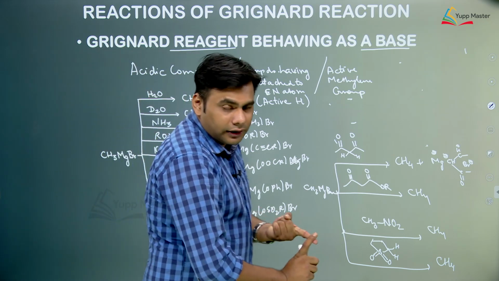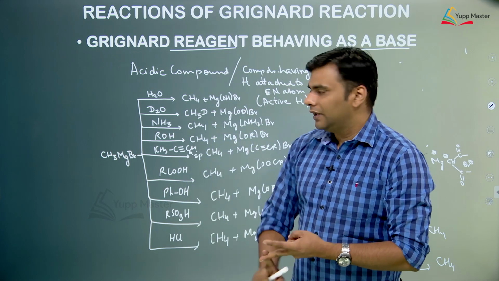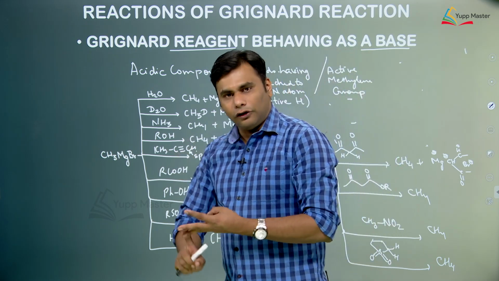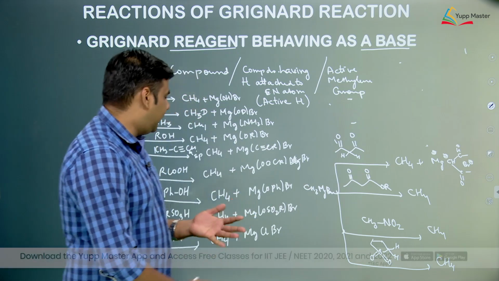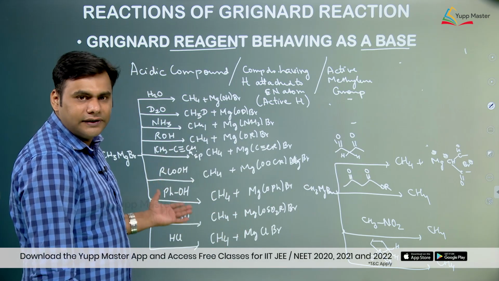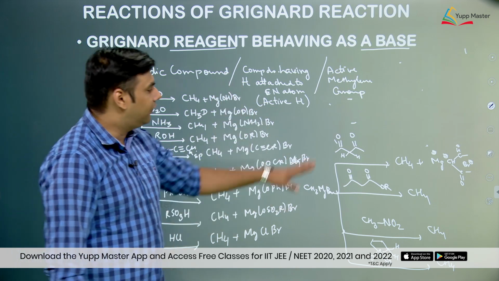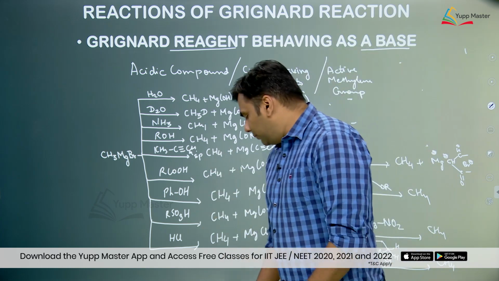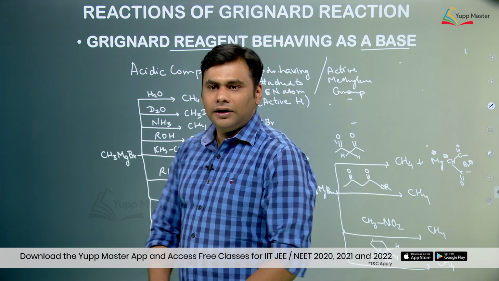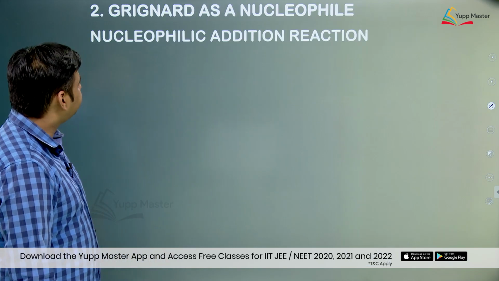When it reacts with water, it will form methane, yes, D2O, it will form CH3D. When it reacts with ammonia, it will form again methane. When it reacts with alcohol, it will again form methane. When it reacts with any strong acids, say organic or inorganic acids, again methane is formed, and with active methylene compounds again methane will be formed. So, these are very important reactions, they have been asked in various JEE Advanced as well as mains papers.